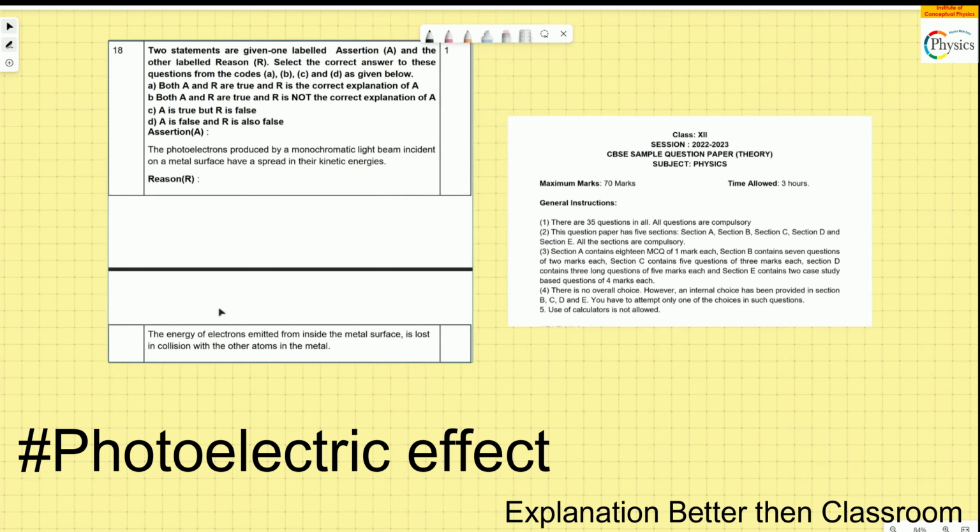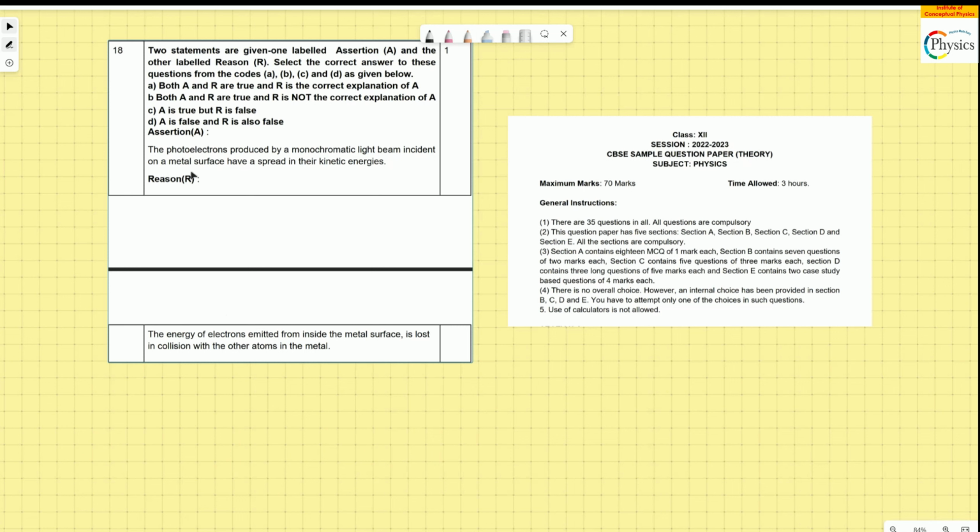It's from the Photoelectric Effect, and let's read the question first, okay? It's an assertion and reasoning question from the CBSE sample paper, class 12 physics, CBSE 2022-23. The assertion is that the photoelectrons produced by a monochromatic light beam incident on a metal surface have a spread in their kinetic energy. What does it mean? It's a very difficult statement to understand, right? It's a deep statement. The reasoning is that the energy of the electrons emitted from the inside is lost in collision with the other atoms in the metal.